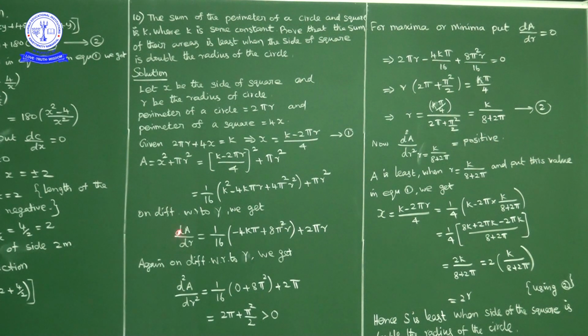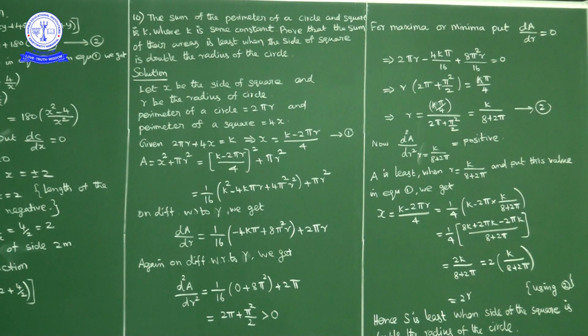dA by dr is equal to 1 by 16 constant, into k square, constant, derivative 0, minus 4k pi constant, into r, derivative with respect to r is 1, so minus 4k pi, plus 4 pi square constant, r square derivative 2r. So 2 into 4 pi square, that is 8 pi square r, plus pi r square, pi constant, r square derivative 2r, that is 2 pi r. So dA by dr is equal to 1 by 16 into (minus 4k pi plus 8 pi square r) plus 2 pi r. Now this is the first derivative.